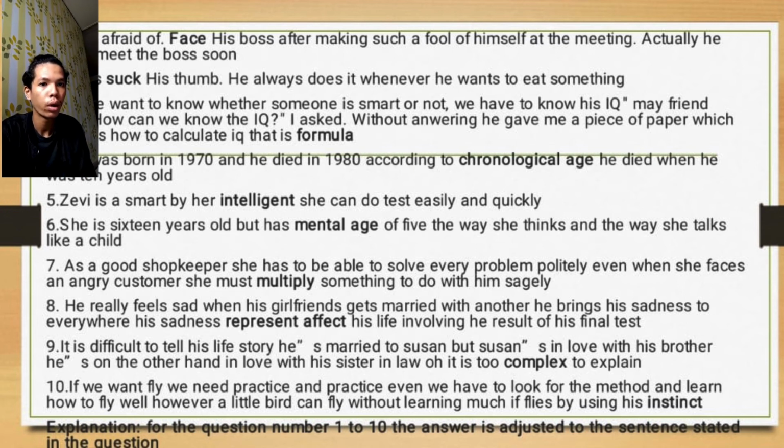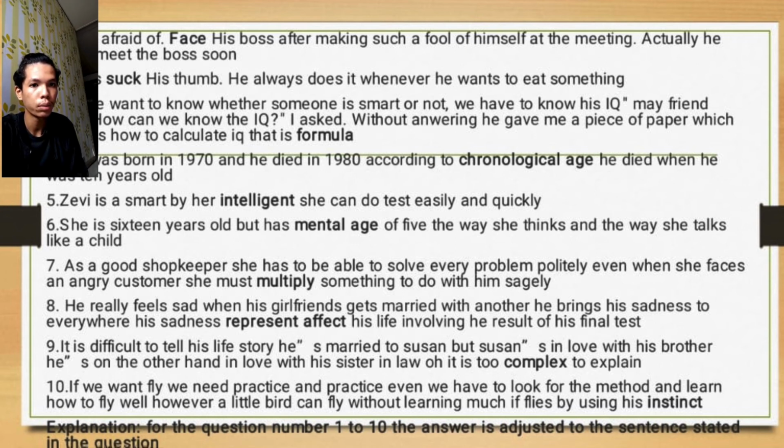3. If we want to know whether someone is smart or not, we have to know his IQ, my friend said. How can we know the IQ? I asked. Without answering, he gave me a piece of paper which explained how to calculate IQ, that is, a formula. 4. He was born in 177 and died in 178 according to chronological age. He died when he was 10 years old.